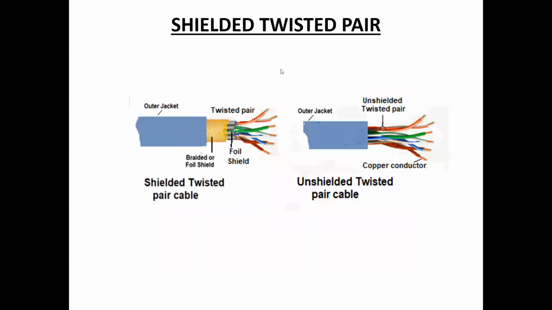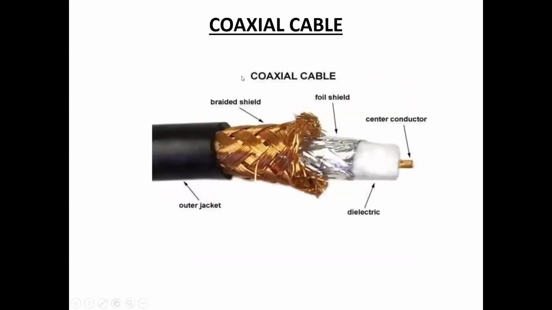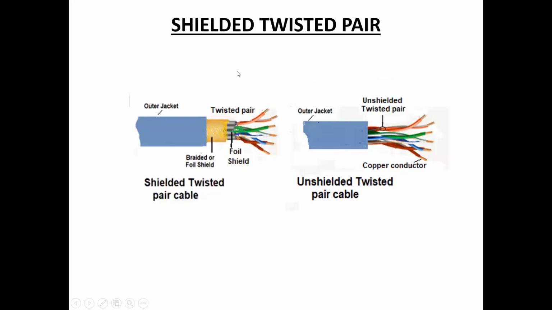Next one, shielded twisted pair. Shielded twisted pair cables additionally have an overall conducting metallic shield, braided or foil shield, covering the 4 twisted pair cables.